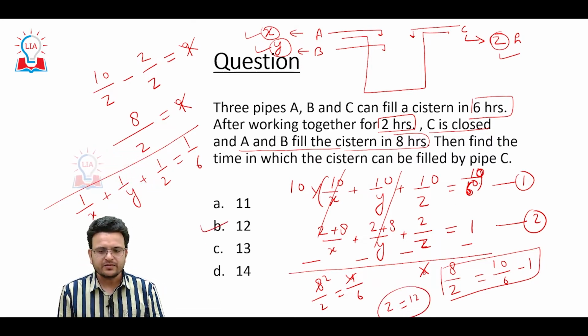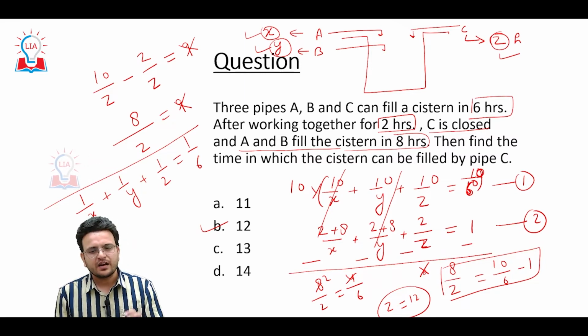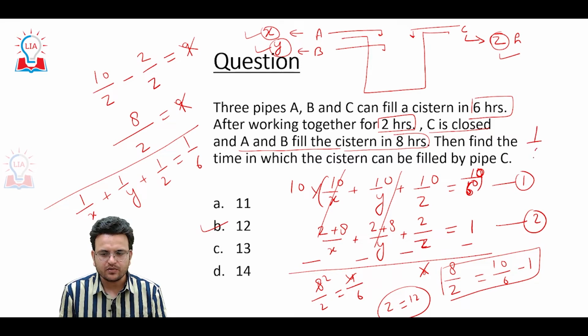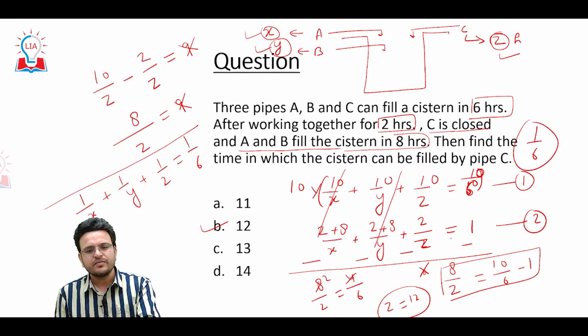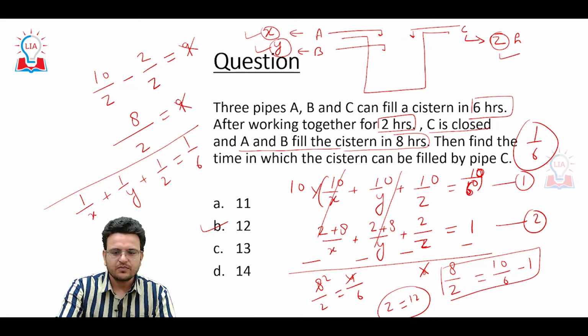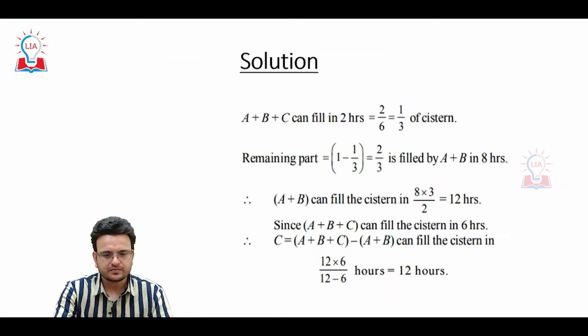So here I made a little mistake, like 1 hour work of ABC will be 1 upon 6. I forgot to add here, because of that reason we got wrong answers. Okay. Now come to one more question.